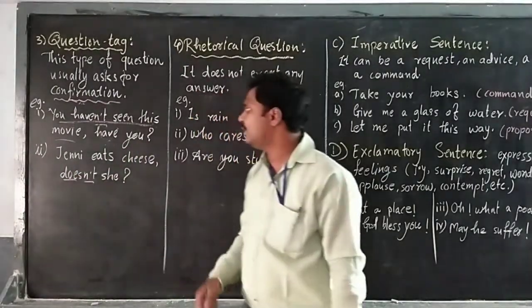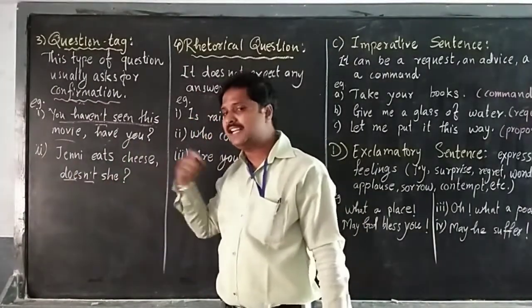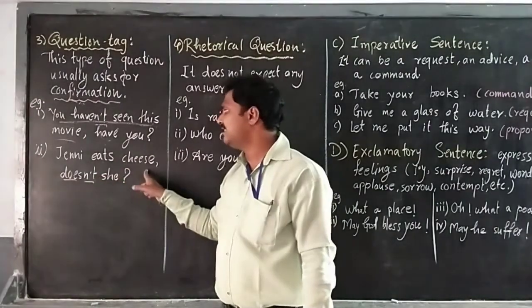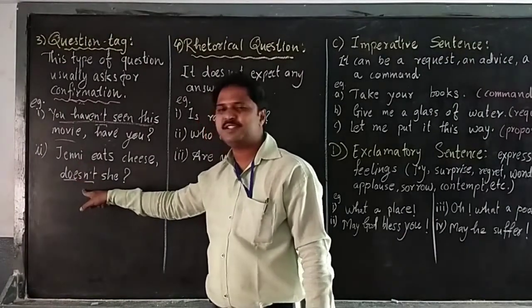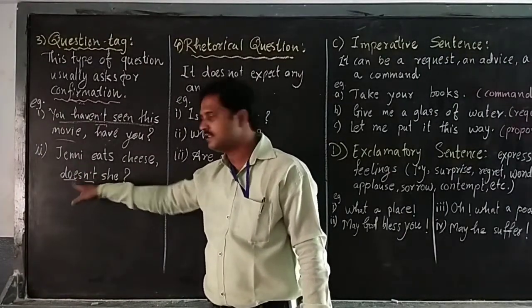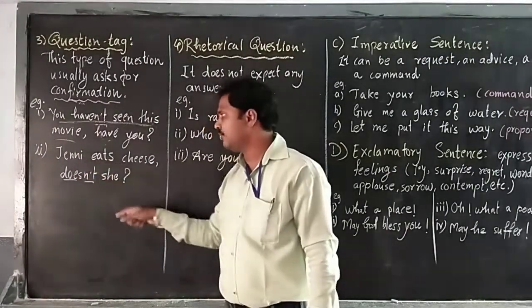And in the second one, Jenny eats cheese. That is a positive sentence. That's why we use Jenny, third person singular, and so I use does. Does she not? Second one.